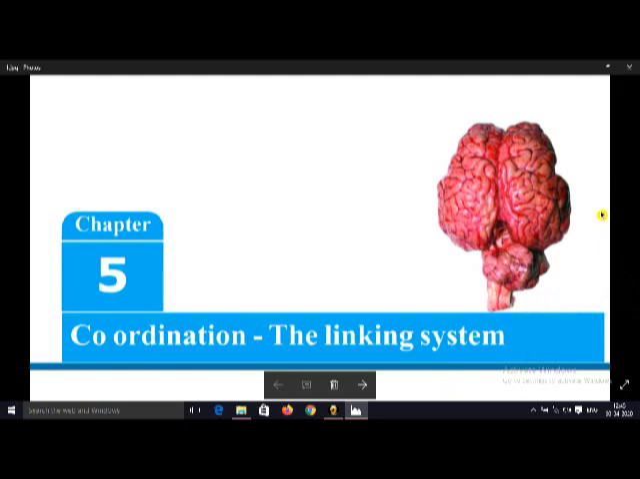Hello, good evening, children. Today we deal with the fifth chapter, that is coordination, the linking system. In this lesson, we mainly discuss the structure of neurons, structure of brain, and different hormones in our body, and coordination in plants also. Let's see the topics.